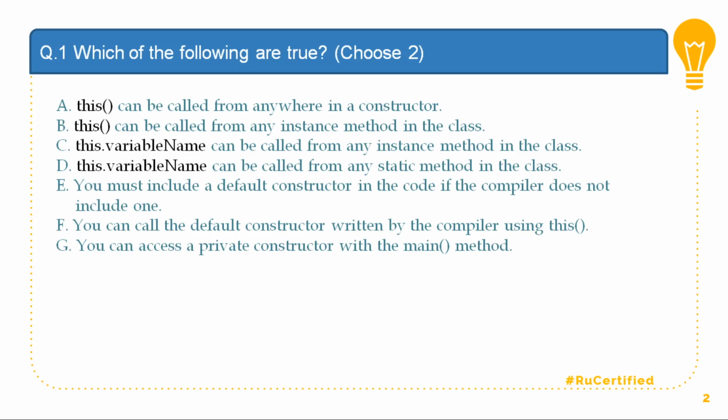So option number A says whether this is a keyword which can be called from anywhere in the constructor, or this can be called from any instance method in the class, or can I call this dot variable name from any other instance method, or can I call this dot variable name from any of the static method, or you must include a default constructor in the code if the compiler doesn't include one, and a lot of other stuff. So before you go through all these options, let us revise quickly what are the rules for this.